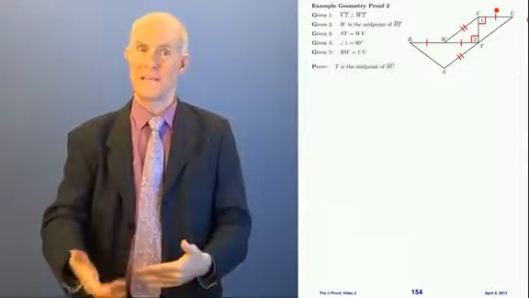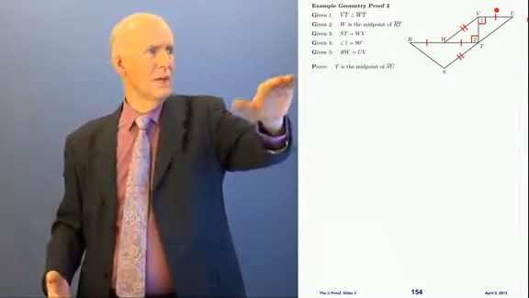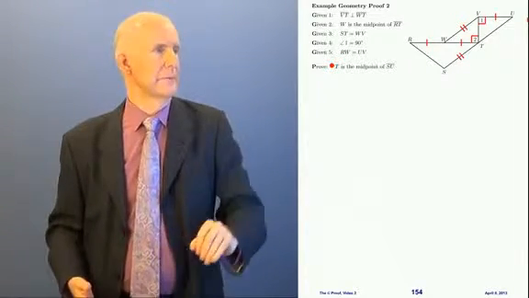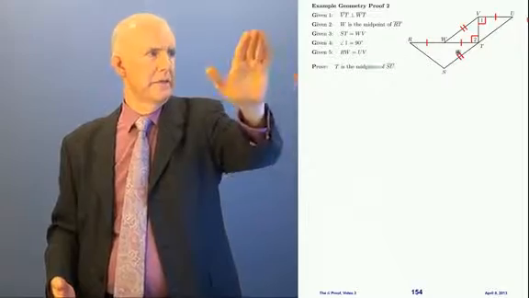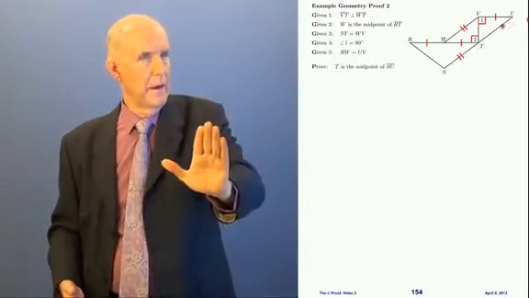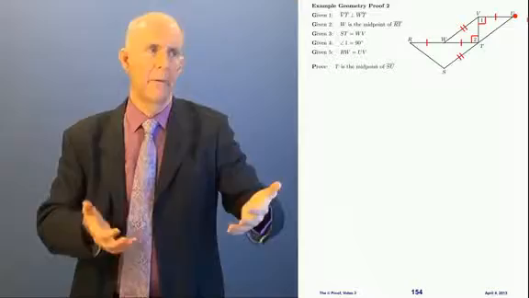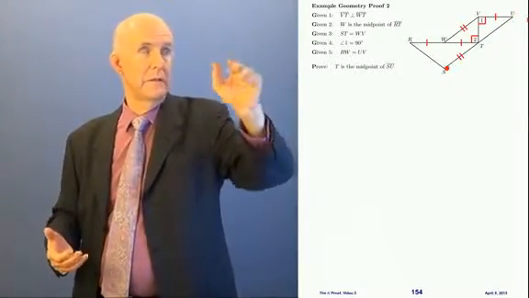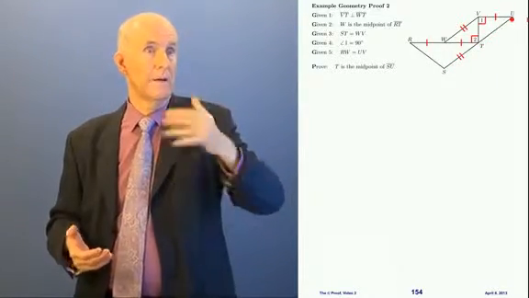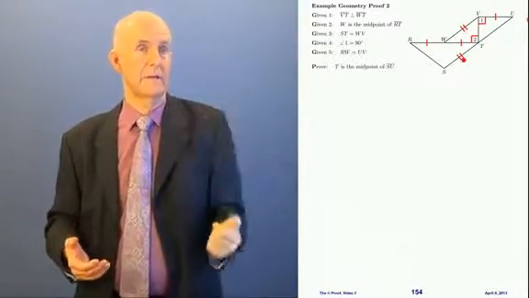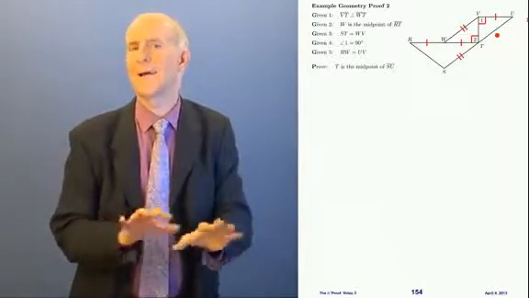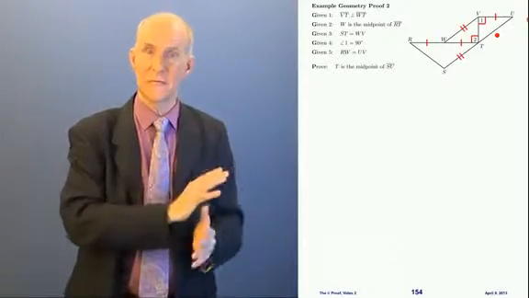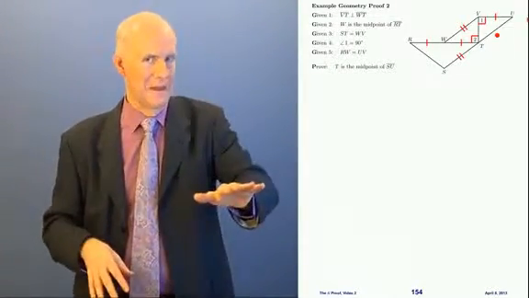The next step is to think. Well, we have to prove T is the midpoint of SU. Here's T, and here's SU, right there. In order to do that, we would have to show that the two pieces are equal, right? We'd have to prove that TU and ST are equal. Well, I've got a double tick on ST, but I don't have any ticks on TU. It's not okay to go putting a double tick on there now. That's what we're trying to prove. We put ticks on from the givens, but not from the proof.